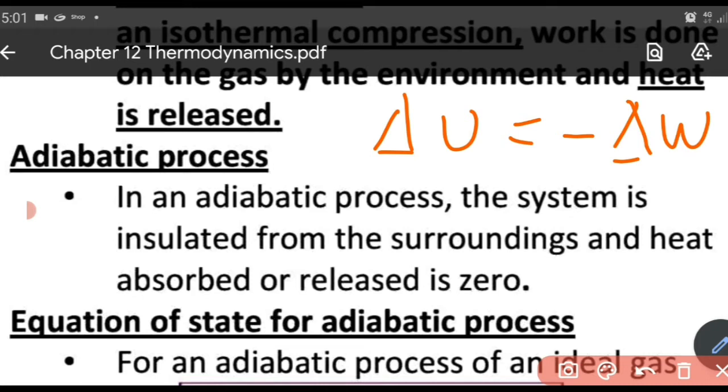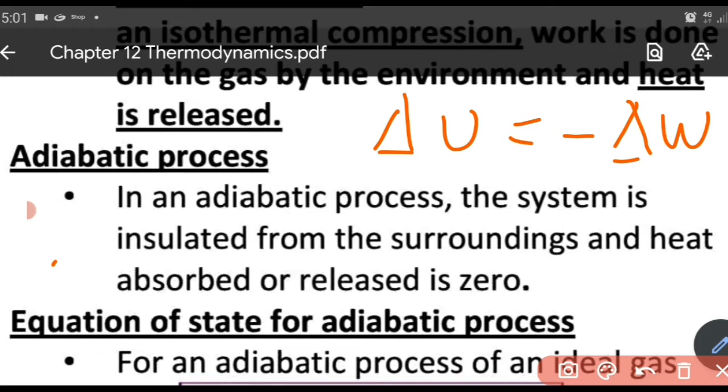That is the meaning. If the change in internal energy is positive, it means the internal energy is increasing. That is the meaning of a positive change in internal energy. Internal energy is increasing, then work is done on the system. That is the meaning of negative work done. If the work is negative, it means that work is done on the system. If work is positive, it means that work is done by the system.